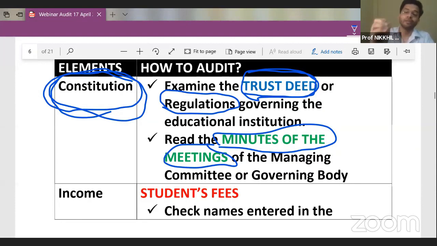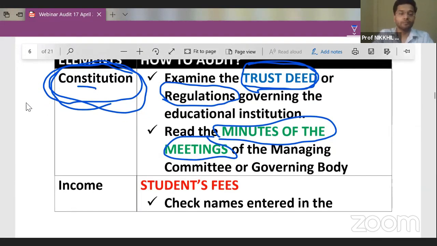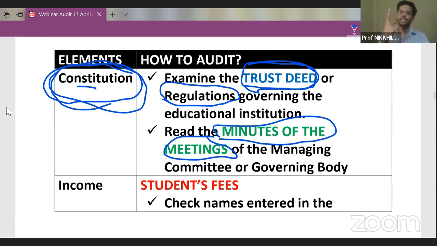I will check the governing body's minutes of meeting so that I know what are the principal key regulations, the key decisions which are being taken by this particular authority. Then, guys, after checking the constitution, the next two things which I want to check are incomes and expenditures. These are the standard two things which every auditor checks.